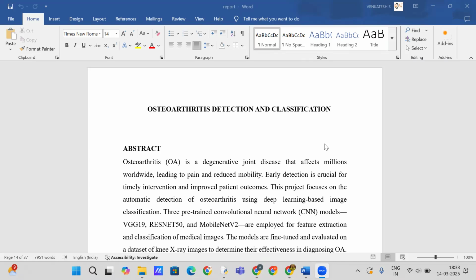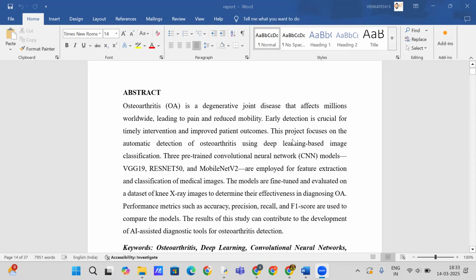Today we're going to see osteoarthritis detection and classification. First of all, I will explain our abstract, like what we have done.